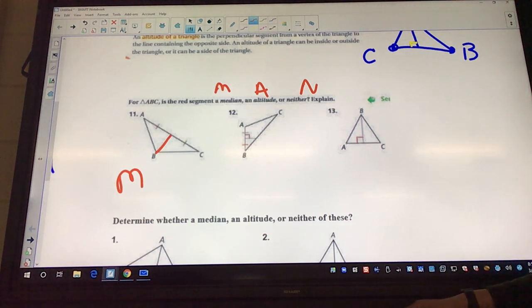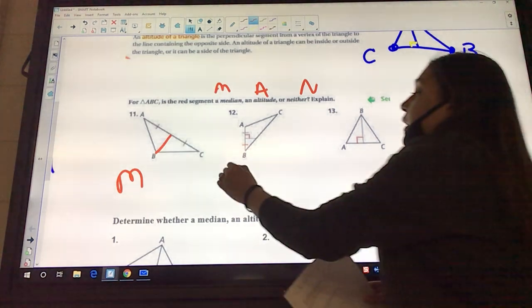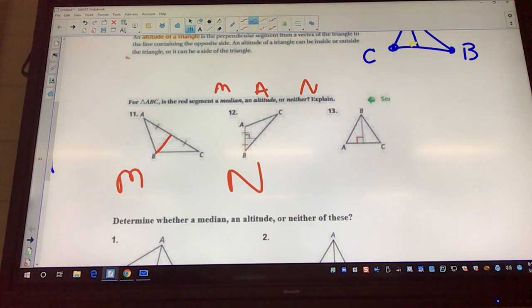Does it have tick markers? No. Okay. What about the little square? Yes. So it has both. So it's gonna be neither. Okay. It's gonna be neither because it can't have both.